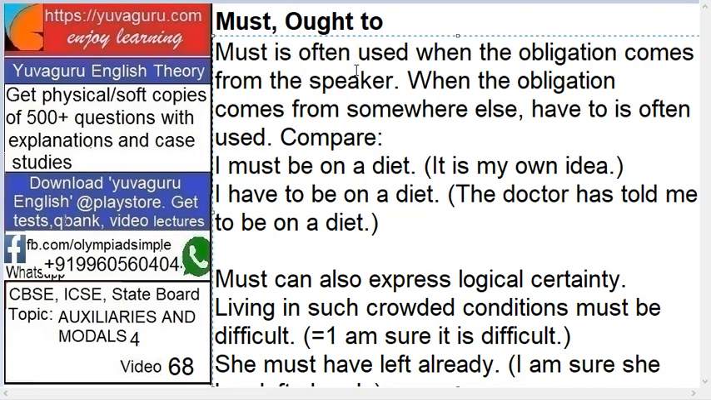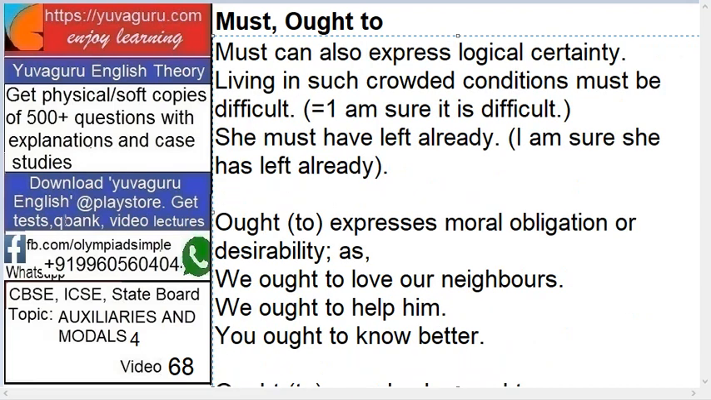Now let's see a few examples. I must be on a diet means I am telling it from my side. I am telling you that you must get up early tomorrow, which is from my side. Now let's see an example with have to. I have to be on a diet means someone else has told me, the doctor has told me. What is the difference between these two? I must be means I am saying it from my side. I have to be means it comes from somewhere else. So when the obligation comes from somewhere else, have to is often used.